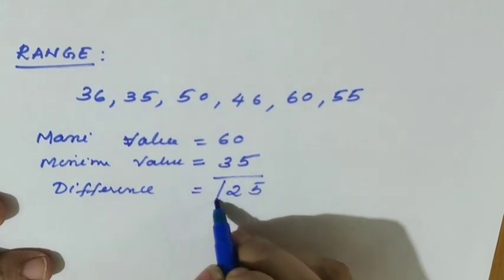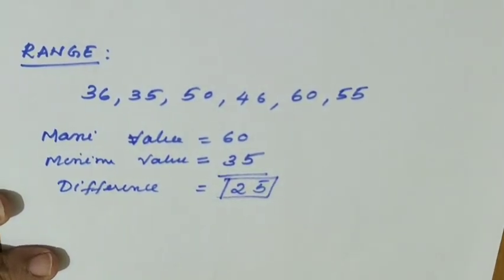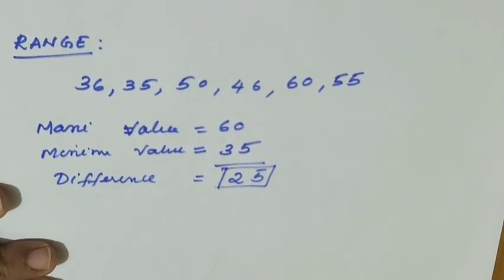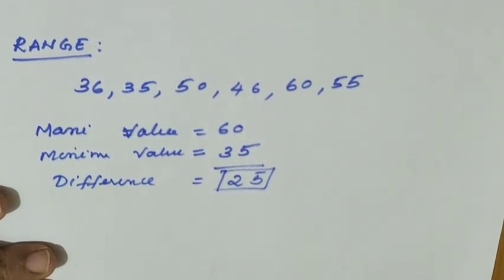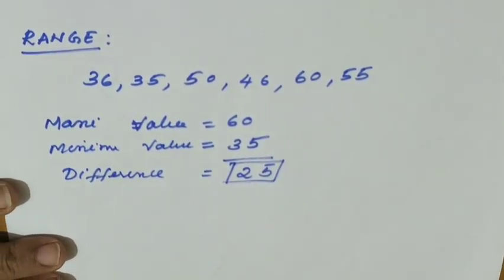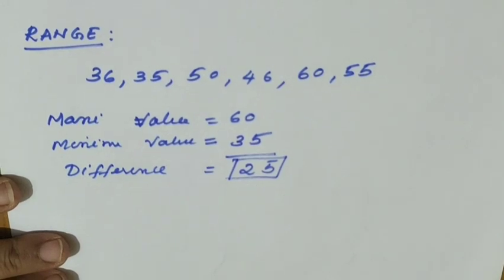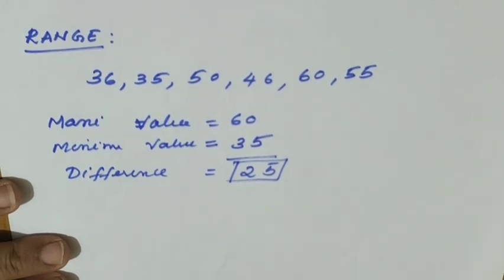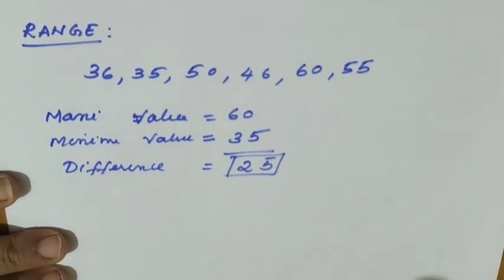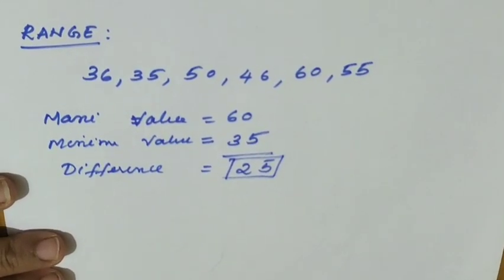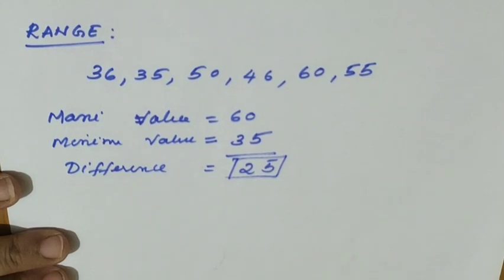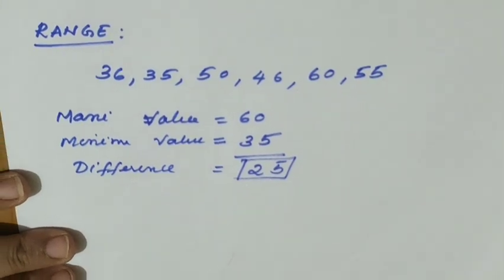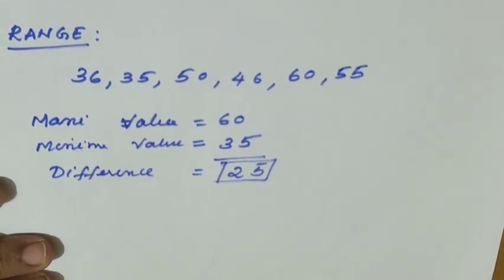25, right? So 25 is the range for this group. So what we can say is that your average cannot always be exact. Average is based on the observations made by the individual. It is just statistics only, so it is based on your data. Anybody can interpret it any way. So what is the most suitable or appropriate way of selecting the mean?